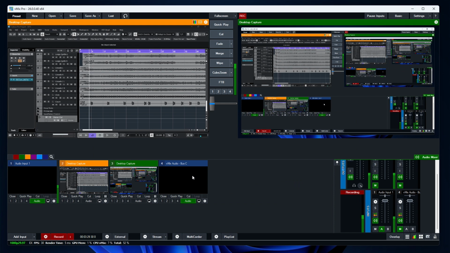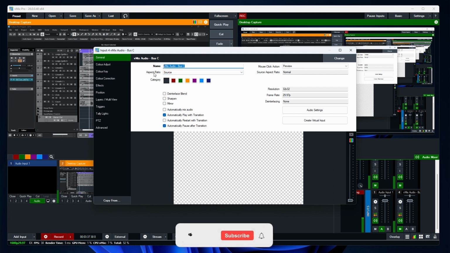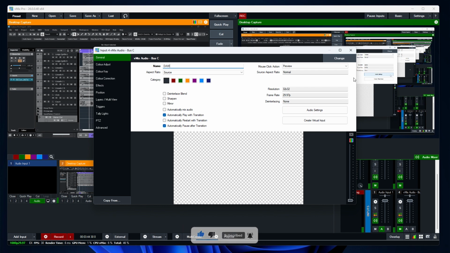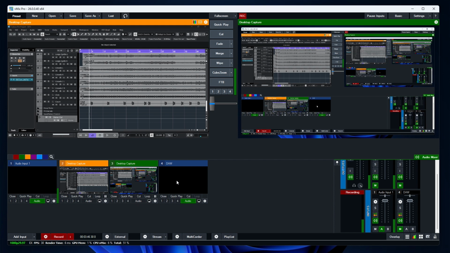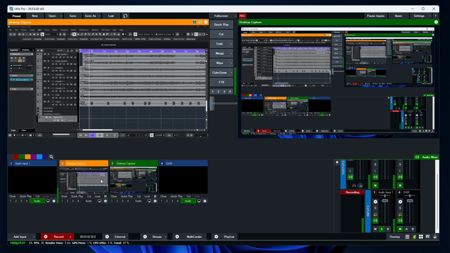So you've done that. If you want to rename this, you can also do that. Just go to your settings, then we give it a name. Let's see, DAW. That's all, so you can just visualize it and see it.